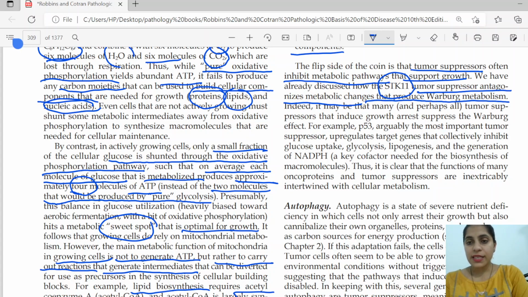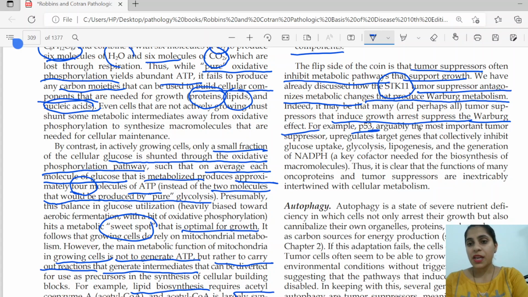STK11 is one that we have studied, and it is regulated by transforming growth factor beta. So transforming growth factor beta is a suppressor and it acts through STK11. So it also functions in suppressing the metabolism. Indeed, it may be that many tumor suppressors that induce growth arrest suppress the Warburg's effect.